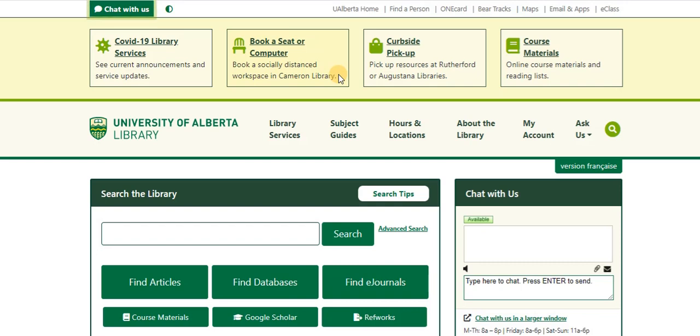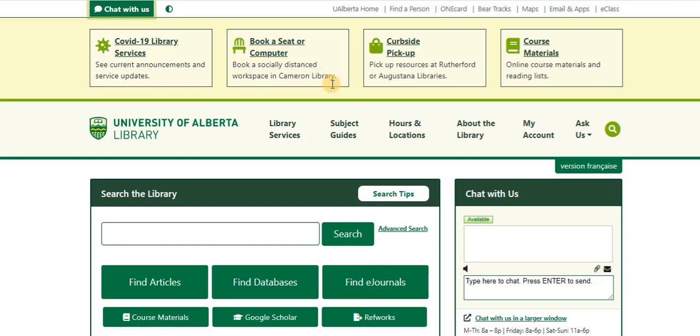We have the main floor and the basement open, and you can book a seat or a computer in Cameron Library if you should need some study space. The time is currently at about 4 hours that you're allowed to book, so please go ahead if you need space and follow this link and you can go in and book a seat or a computer.